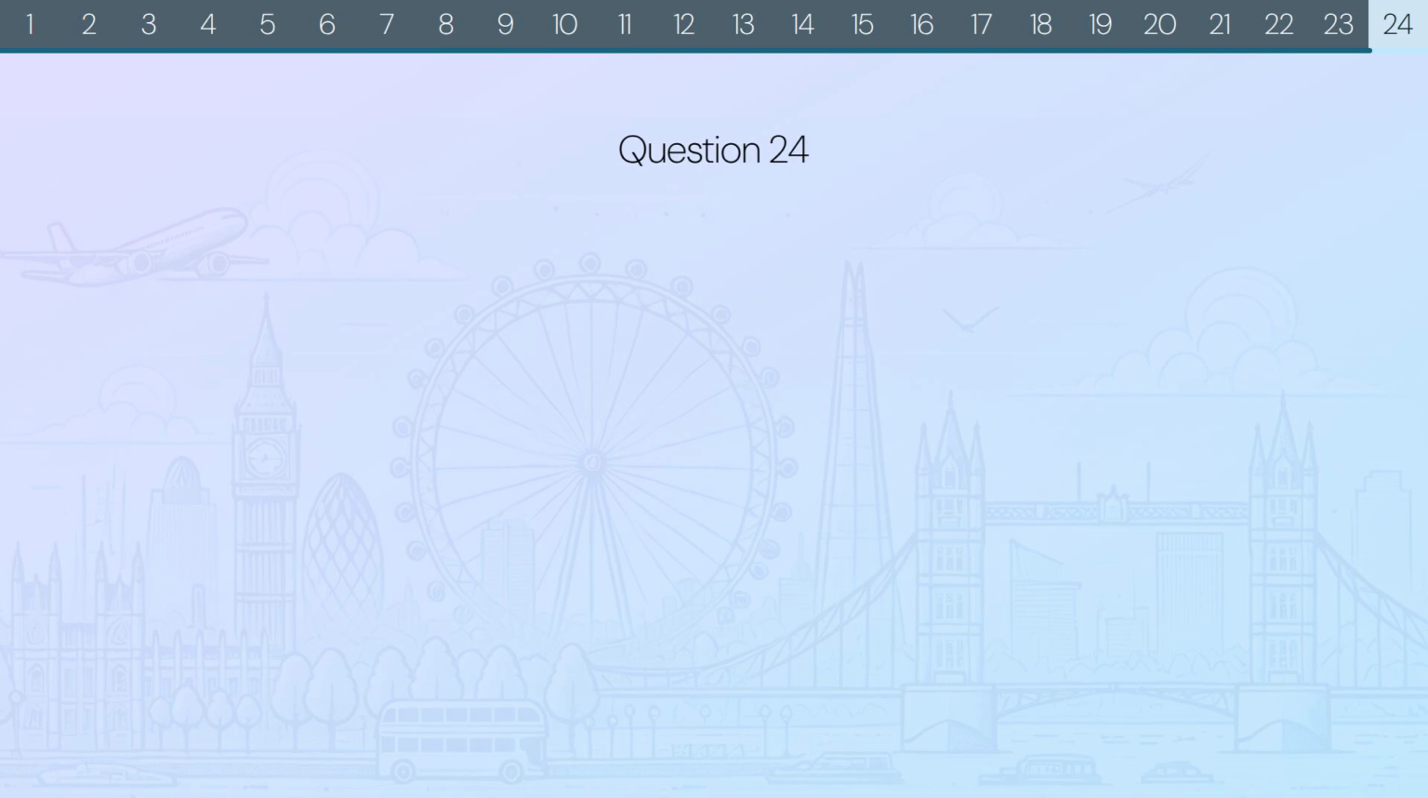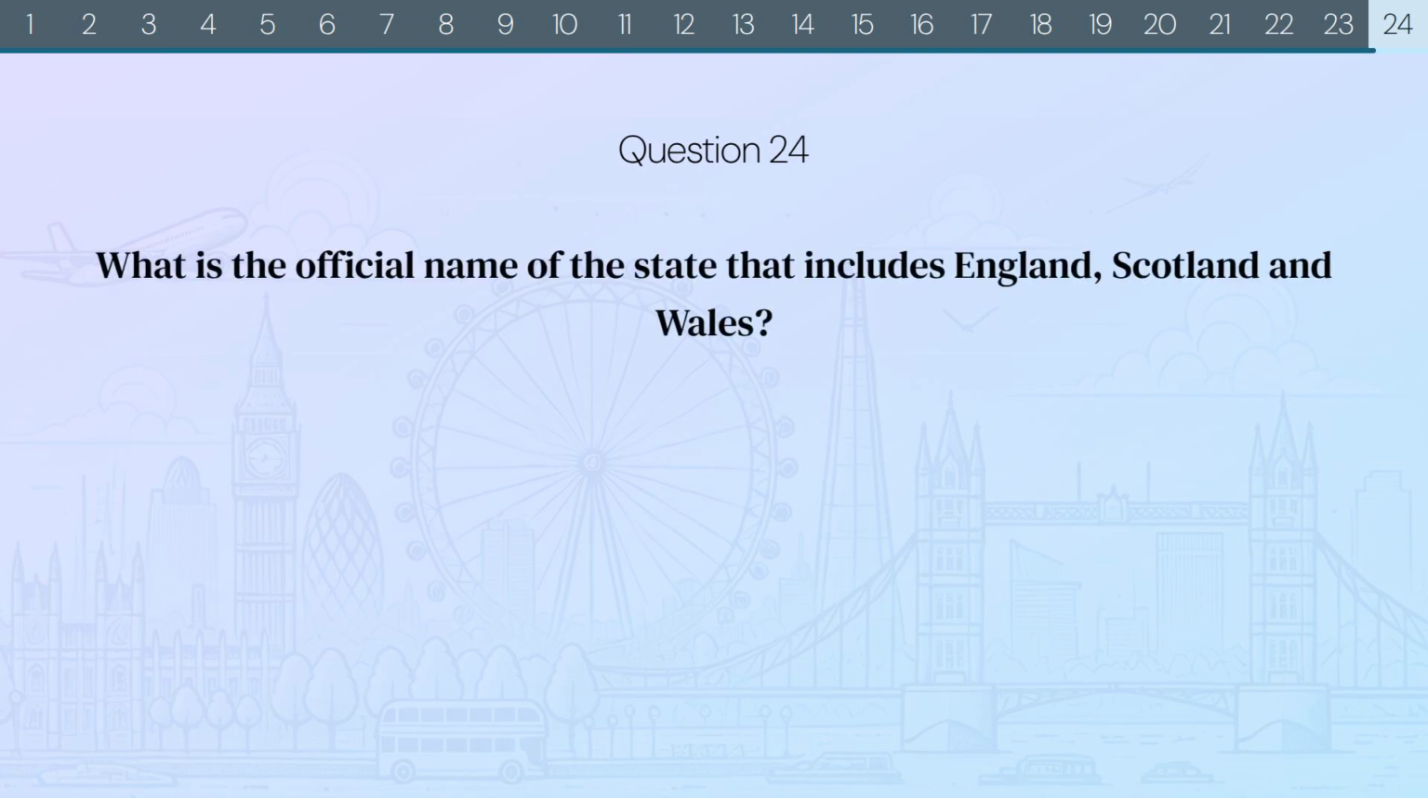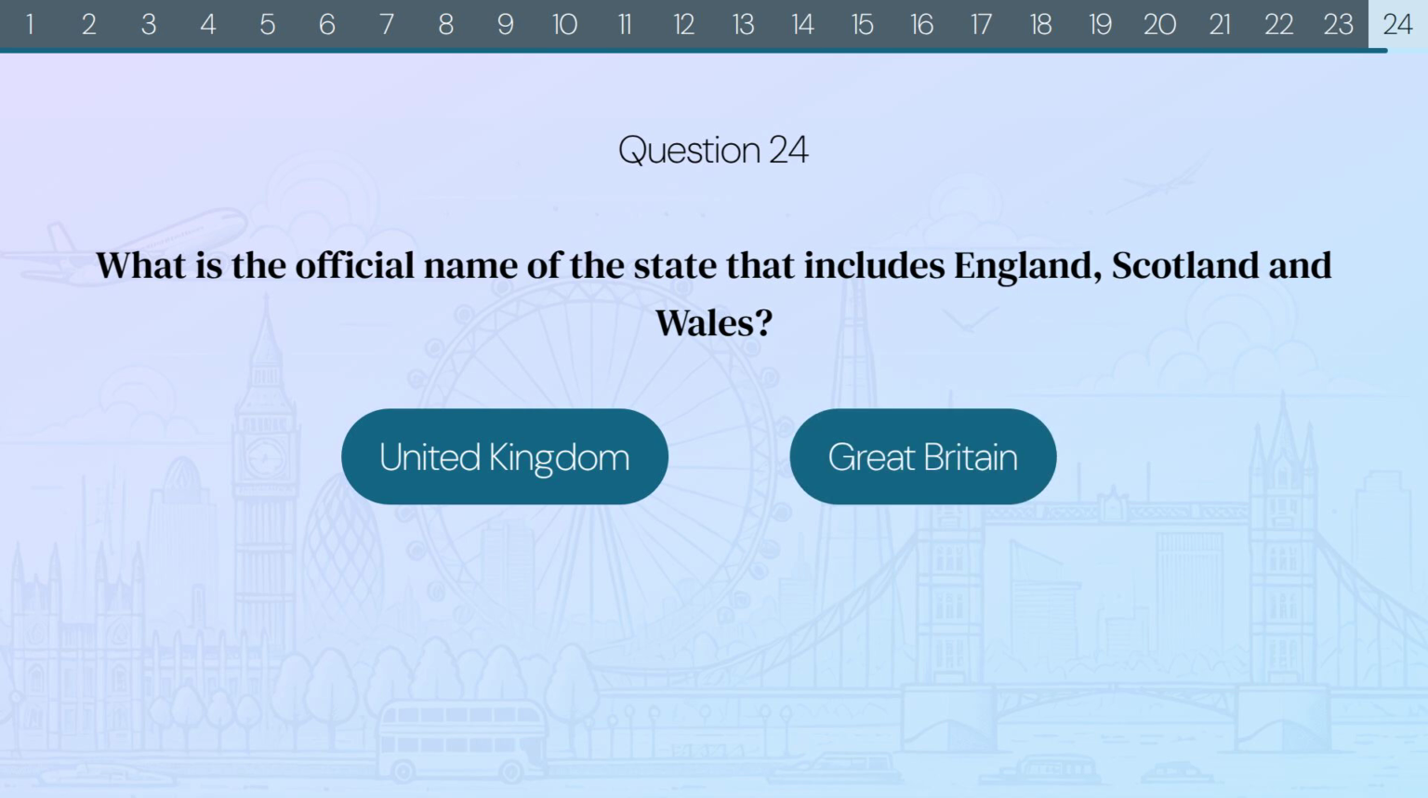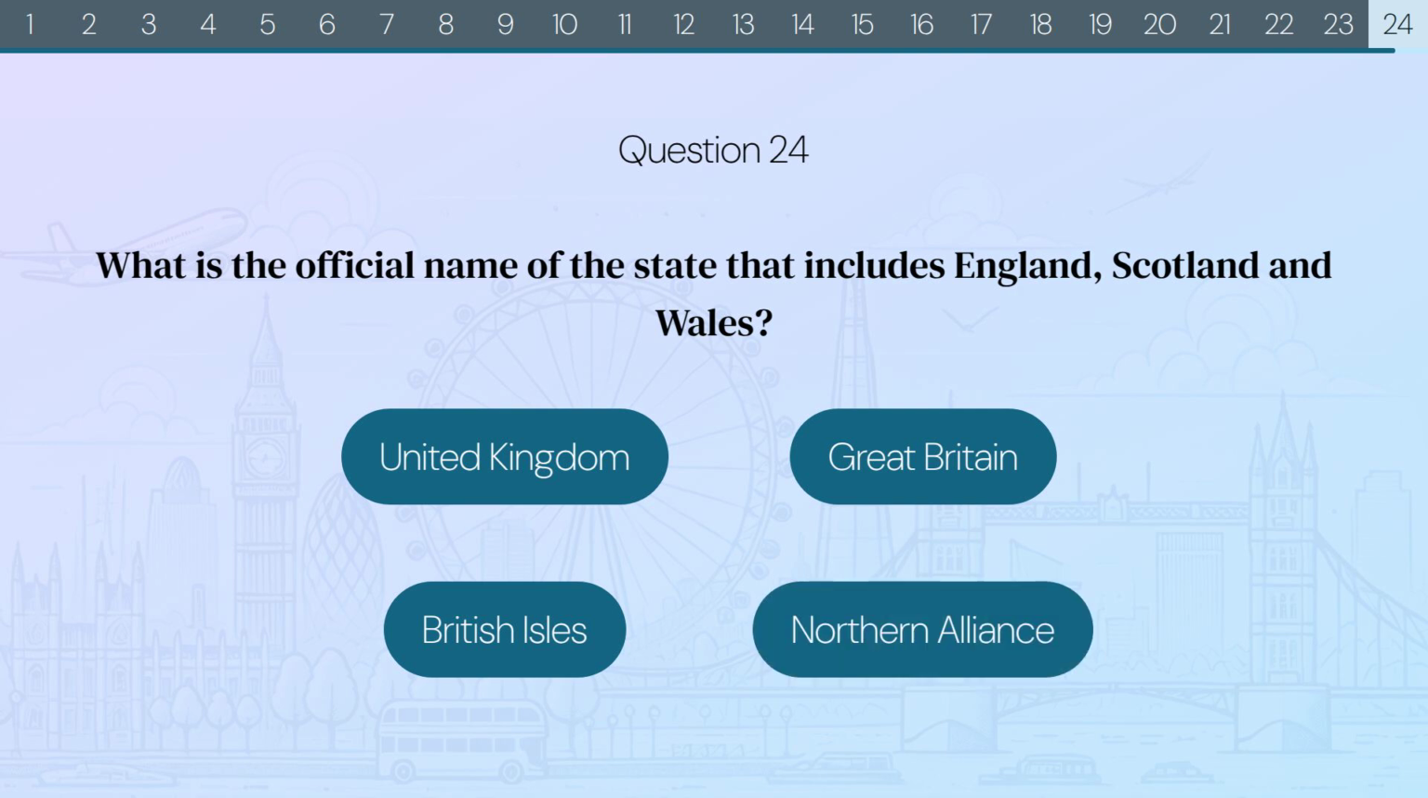Question 24. What is the official name of the state that includes England, Scotland, and Wales? United Kingdom? Great Britain? British Isles? Or Northern Alliance?